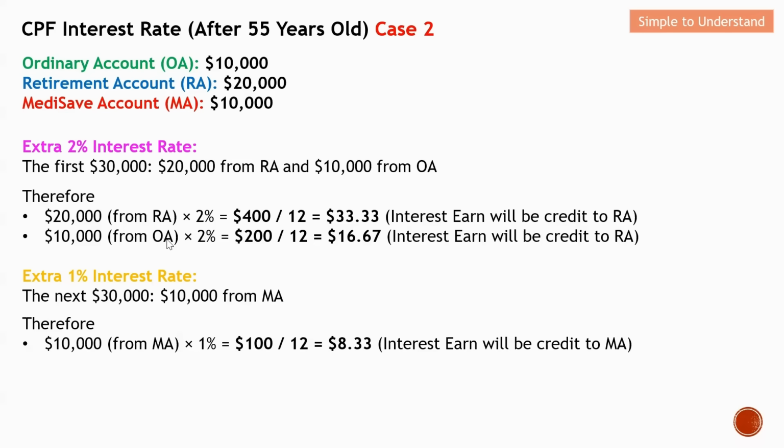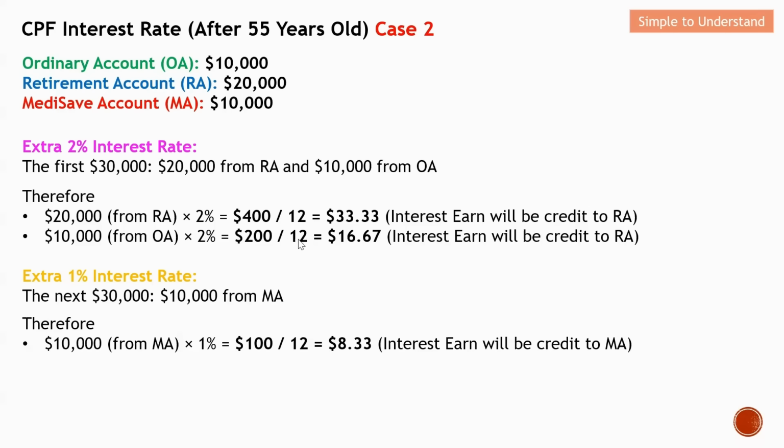Next will be the OA. For OA, basically this time round, although it is actually kept at 20K, we are only limited to this 10K. Firstly, it is because of the first 30K. Another condition is that the member actually has only 10K inside his OA. So again, we can compute the 2% of this 10K. This will earn the member $200 per year.